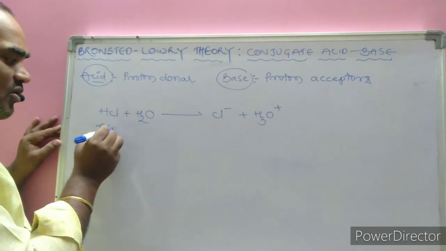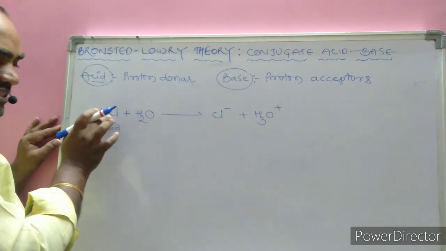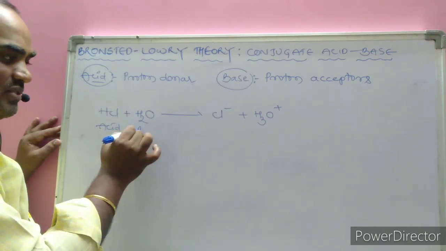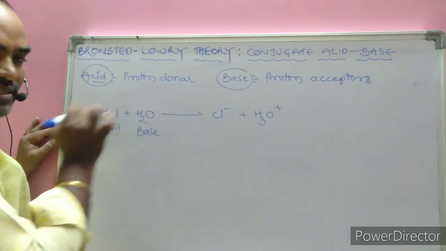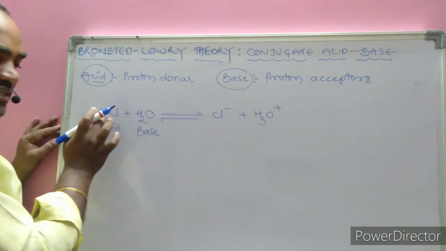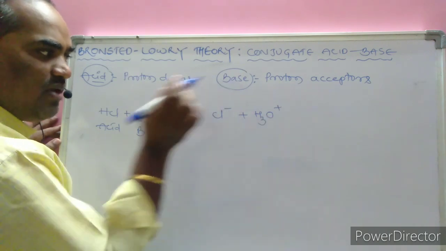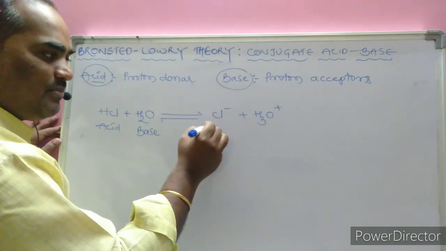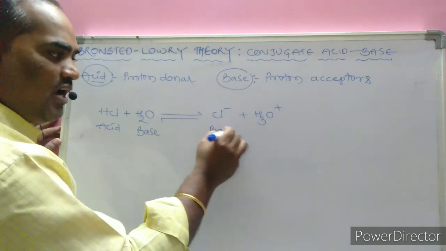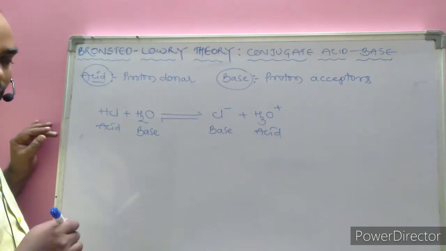HCl, according to Bronsted-Lowry, is an acid, whereas H2O accepts a proton from the HCl, that is called a base. As far as the backward reaction is concerned, the Cl minus gets converted into HCl, accepting a proton from the hydronium ion. Hence the proton acceptor is called base and the proton donor is called acid. This is one particular example.